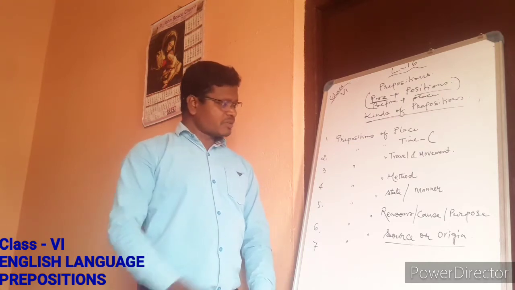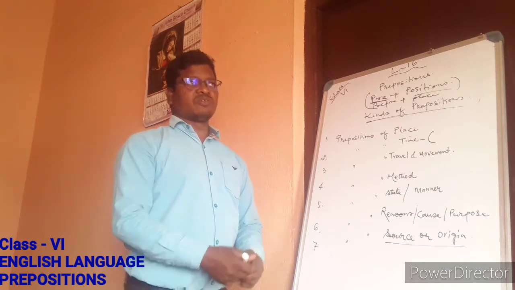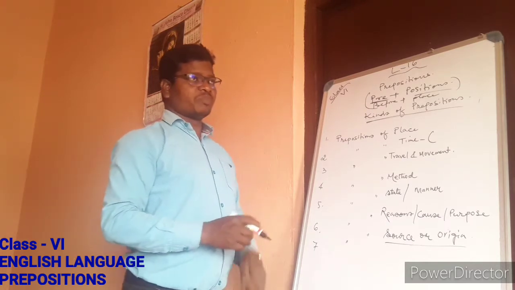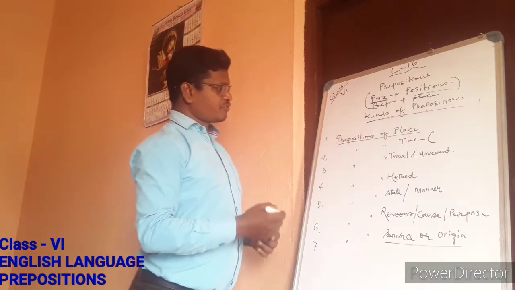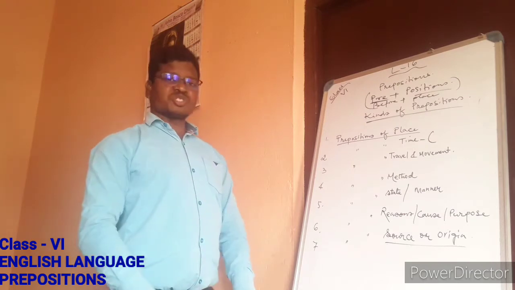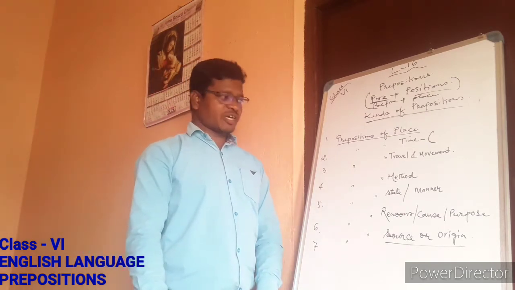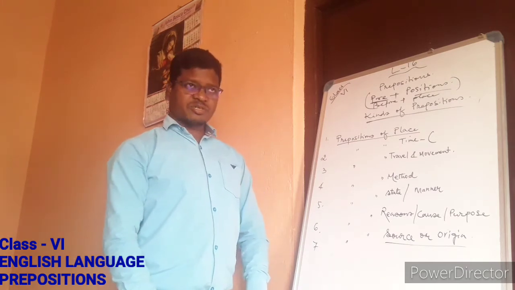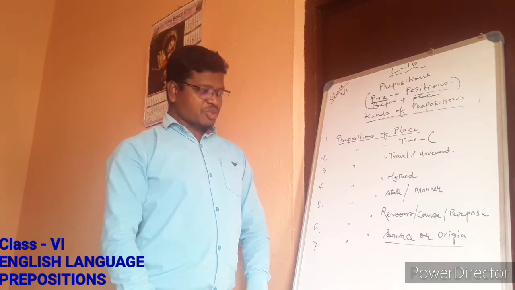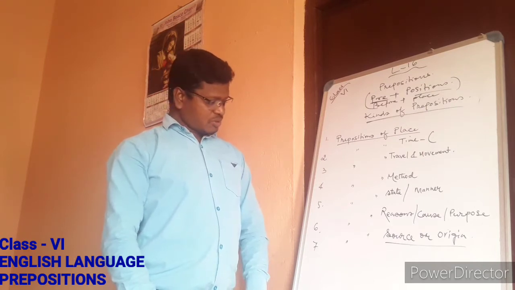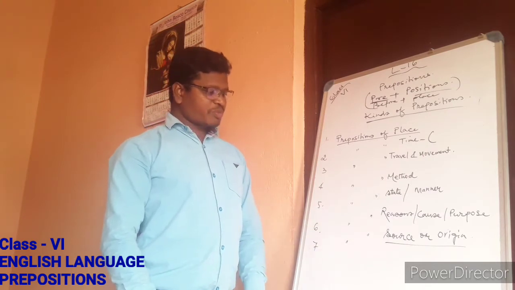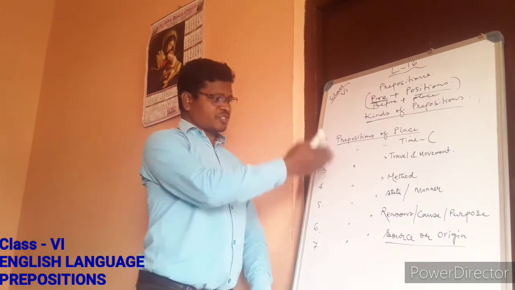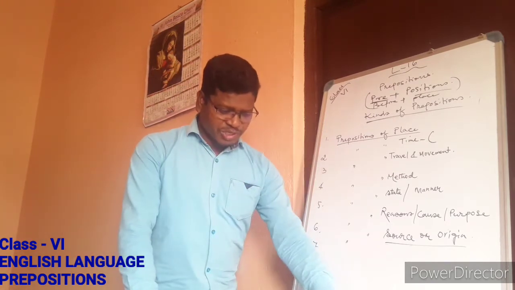Now let us see the several kinds of prepositions that I have written down. First we are going to see the types of prepositions and then I will be explaining one by one. The first one that we see here is preposition of place. Second one is preposition of time, preposition of travel and movement, preposition of method, preposition of state or manner, preposition of reason, cause and purpose, and preposition of source or origin. So these are the different kinds of prepositions that I have just written down for you. And now we are going to see one by one.